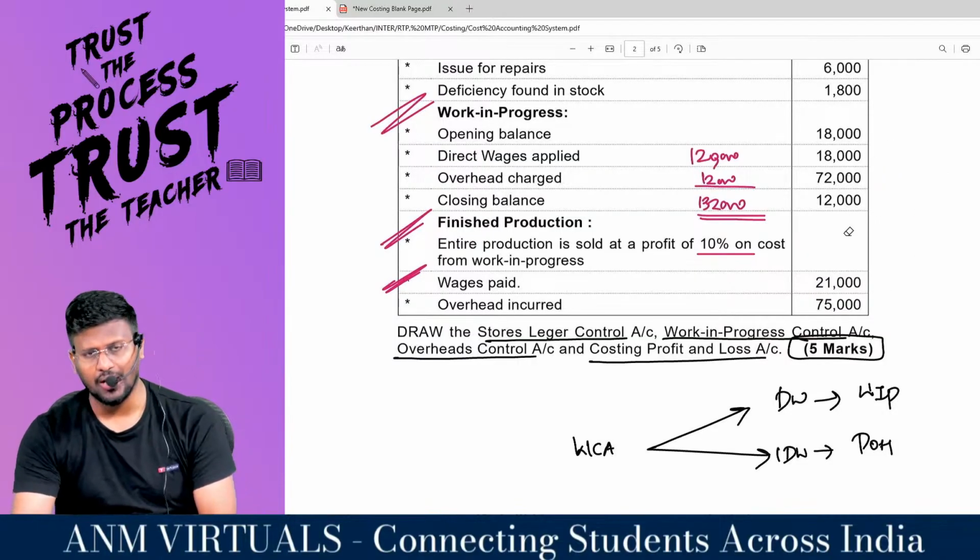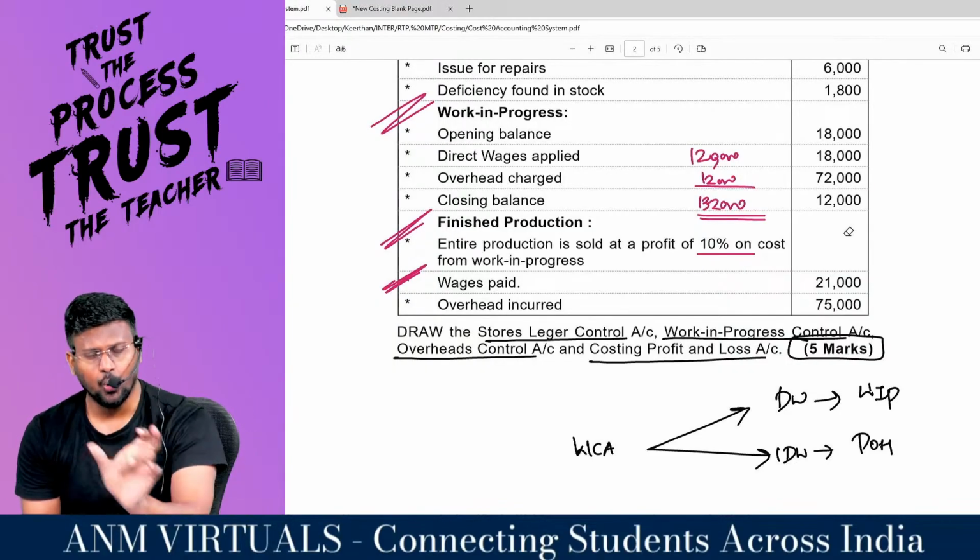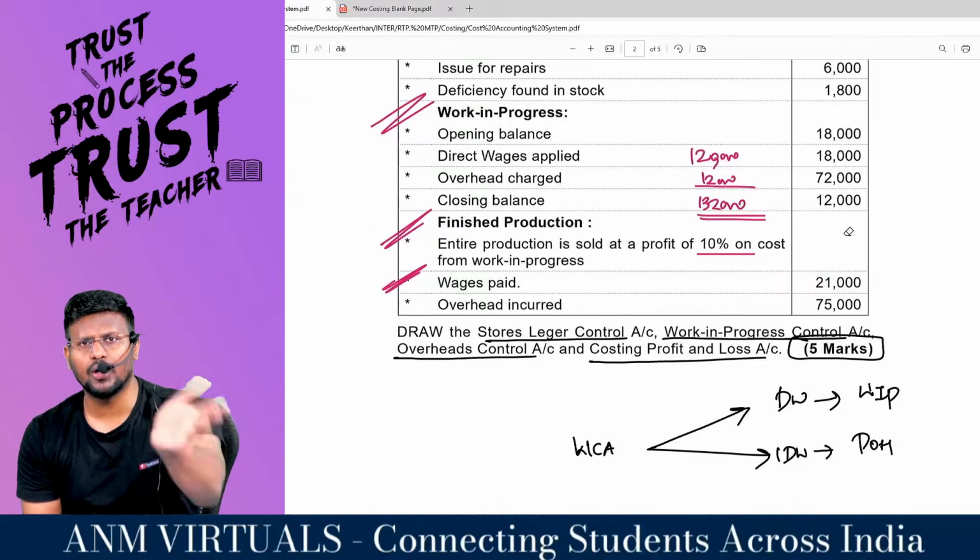The journal entry for the under absorption is either overhead control account debit to the respective overhead, or costing P&L account debit to the respective overhead.